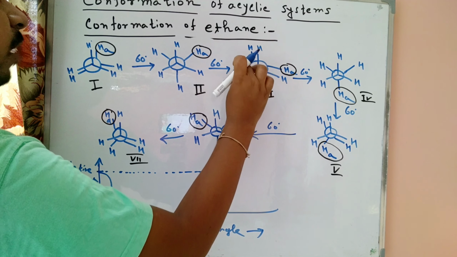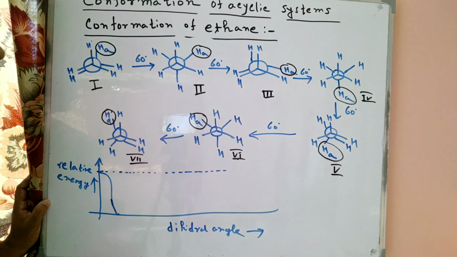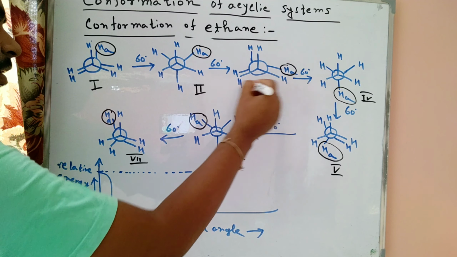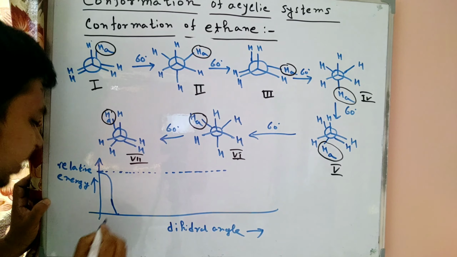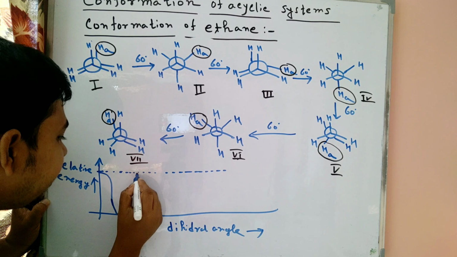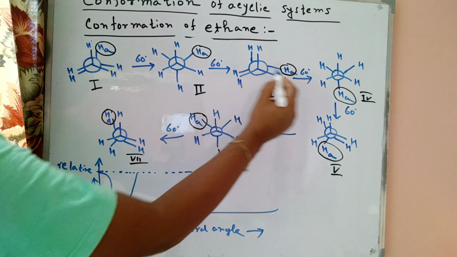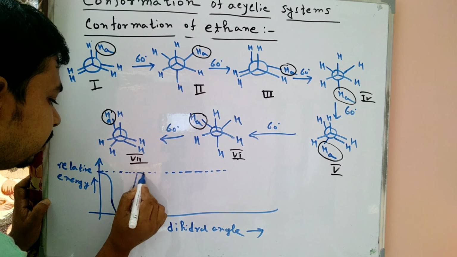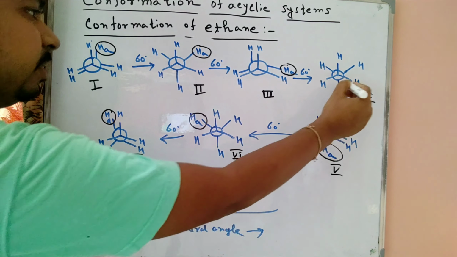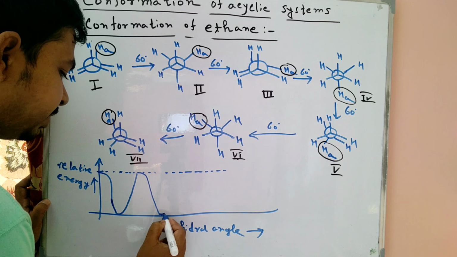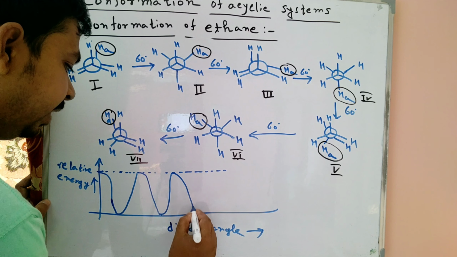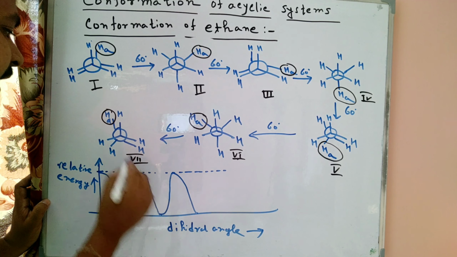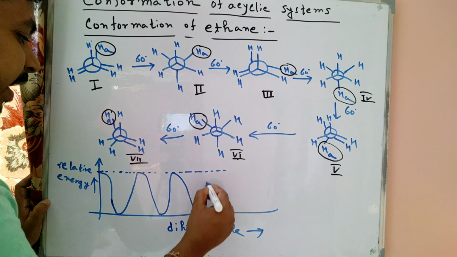Three hydrogens or two hydrogens are near, so steric repulsion is present here. On that, three hydrogens suffer steric interaction, so the energy increases. Now this one is staggered, so the energy level decreases, but this one is now eclipsed, so similarly the energy increases. This one is a staggered conformation, so similarly it decreases, and this one is an eclipsed conformation, so similarly it increases.